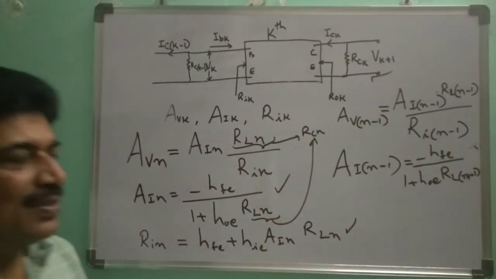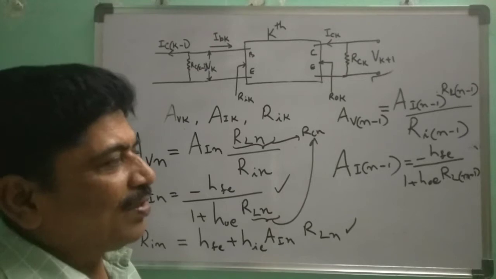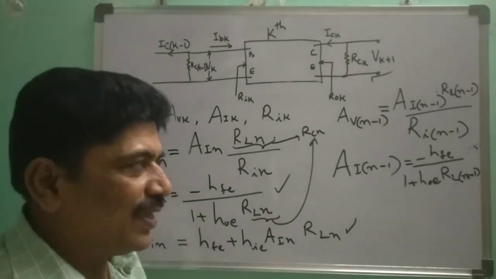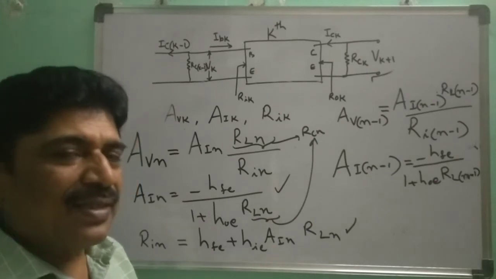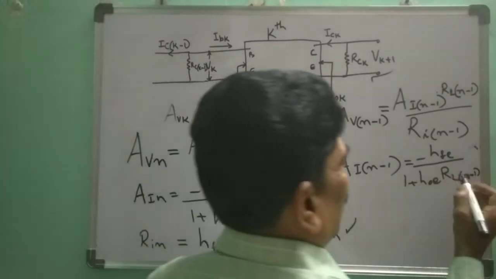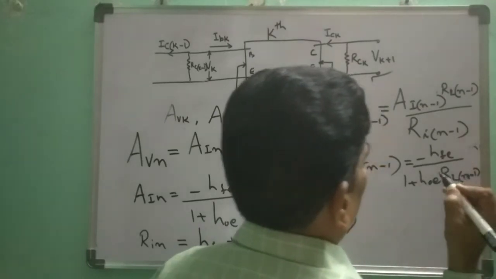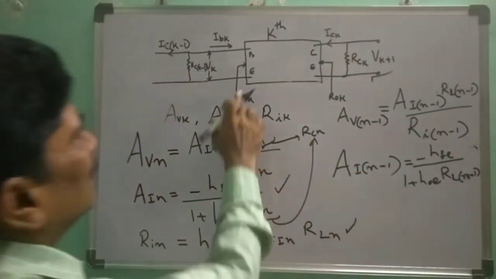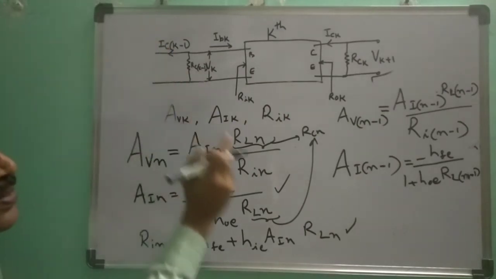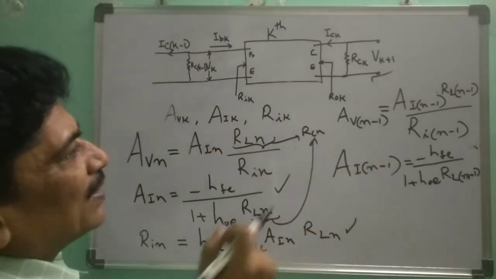So for n minus 1th stage, in the load, what you have to consider? That is RCN in parallel with the input resistance of the next stage is what? Nth stage only, right? So RL n minus 1, we have to write separately. So what is RL n minus 1? If this is nth stage, here n minus 1th stage will be there. Okay? So what is RL n minus 1? You tell me now.